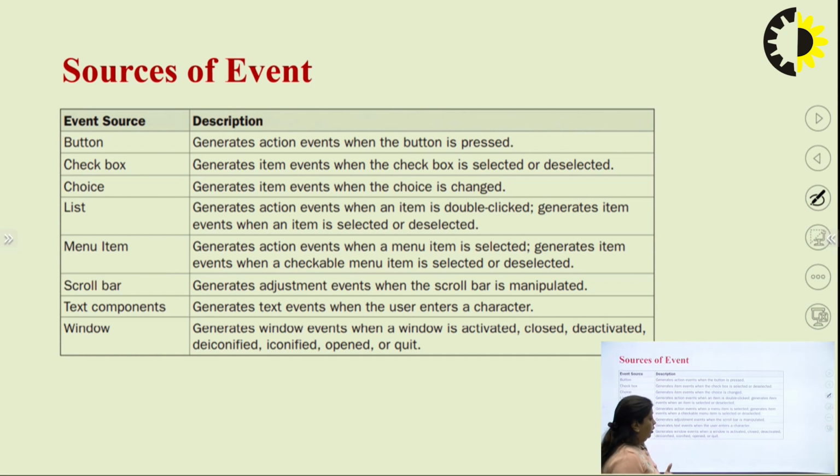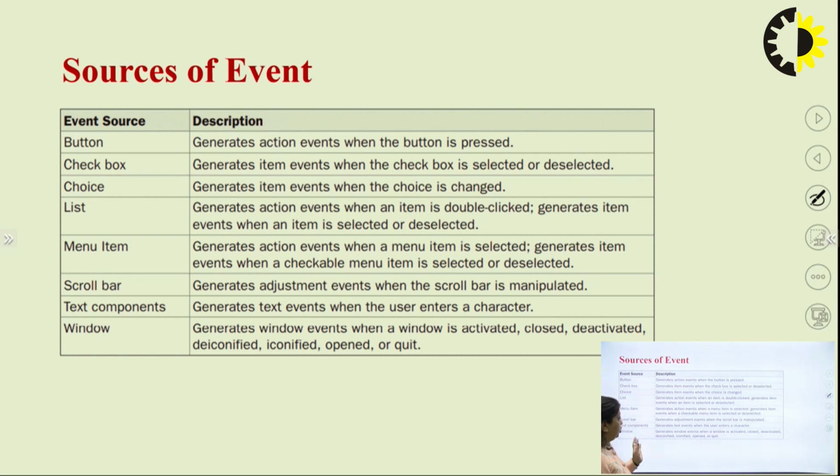Next, we have text components. This text component generates an event when a user enters a character in the text box. So, whenever there is an entry of a character or text in the text box, the text component generates the event. Then we have another source for generation of events, that is window.